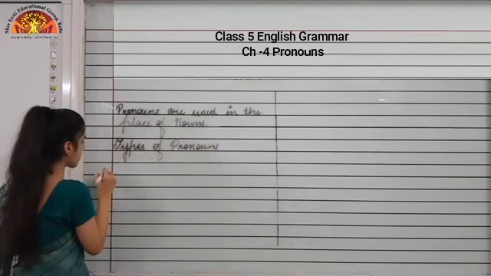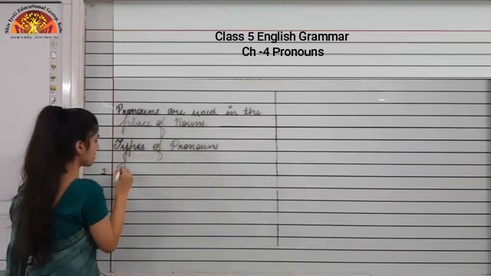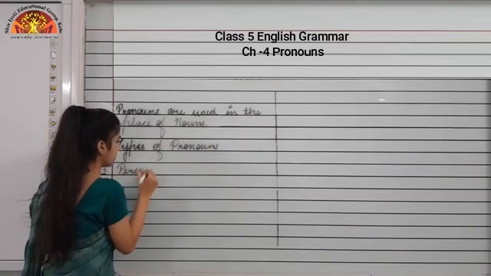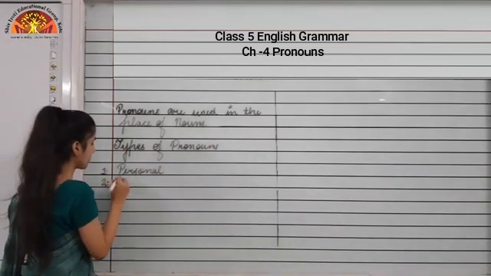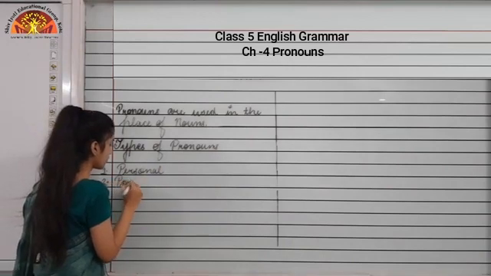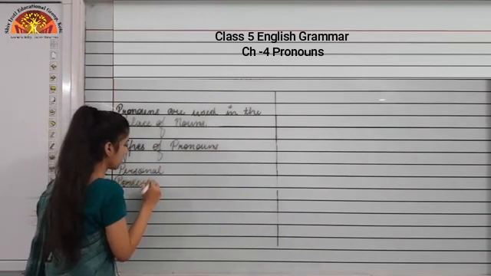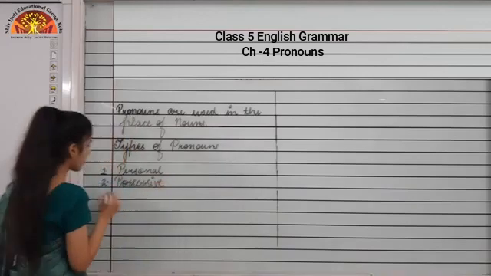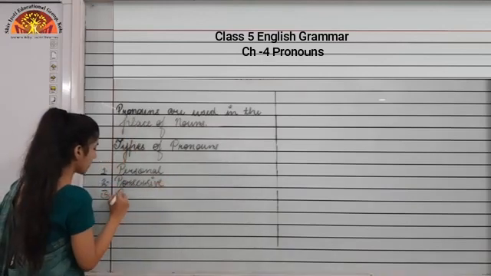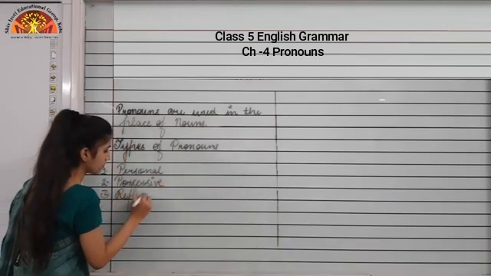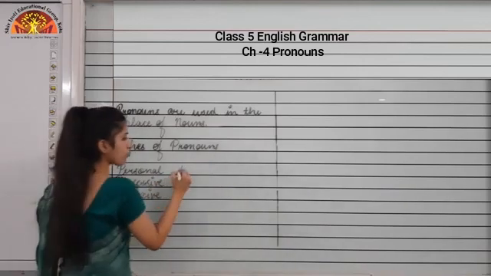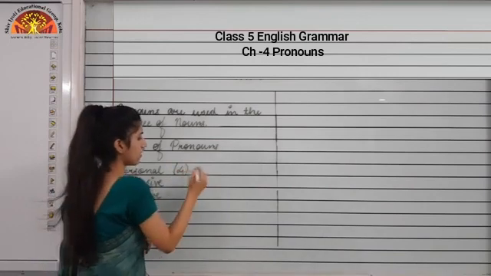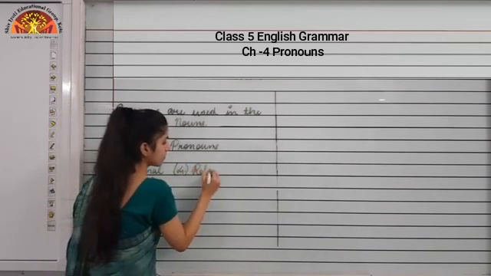Okay, so the first one is personal pronoun. Second, possessive pronoun. Third one is reflexive pronoun. Fourth is relative pronoun.